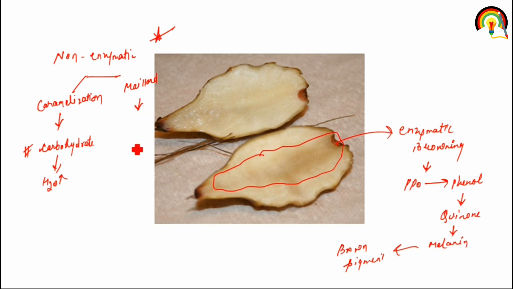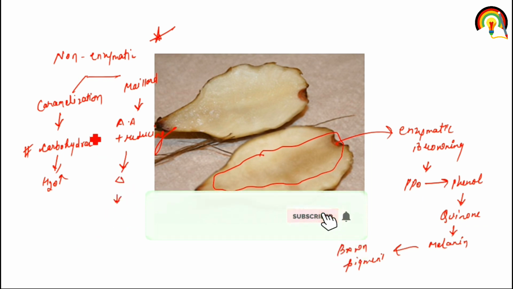The Maillard reaction mainly works on amino acid and reducing sugar, like all the monosaccharide reducing sugars, where there is a link between the carbonyl group and the nucleophilic group of amino acid, and addition of the heat causes brown color.